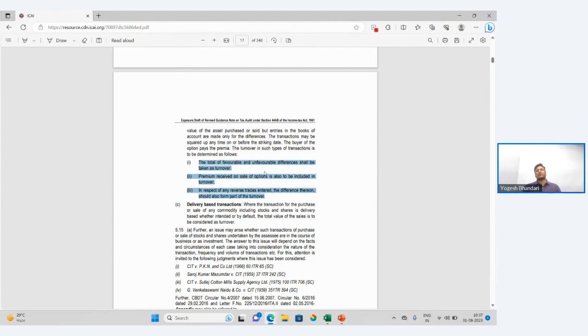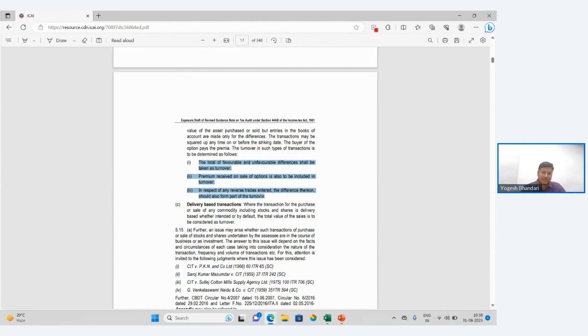So we have to consider profit and loss in absolute terms and then derive the total. It also asks us to include the premium received on the sale of options. And lastly, it says that in respect of any reverse trade entered, the difference thereon should also form part of turnover. Now we have learned what all things are to be added in order to determine the turnover of FNO transactions.